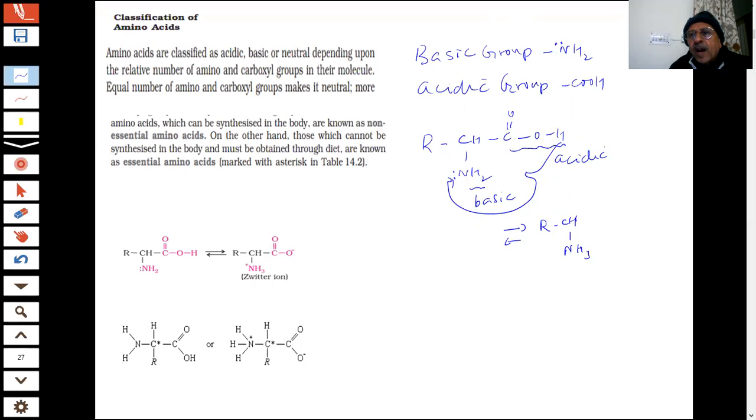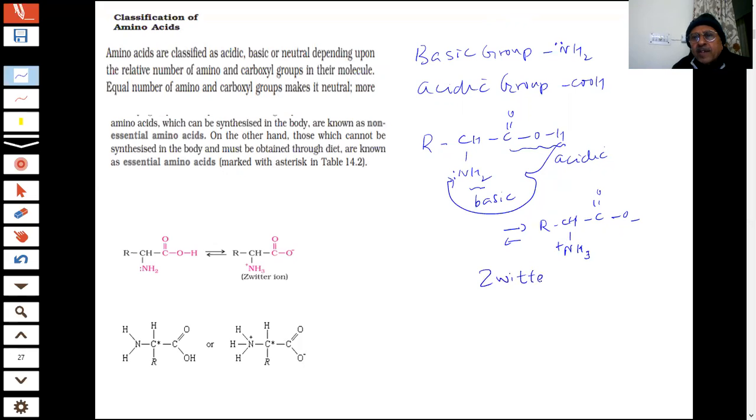NH3. If the hydrogen comes here, the nitrogen will get 4 bonds, then nitrogen will become plus. This was NH2, now NH3 plus. And what is left here? COO minus. So a positive and a negative charge is created in the amino acid. This is what we say is dipolar. This is called a zwitter ion.